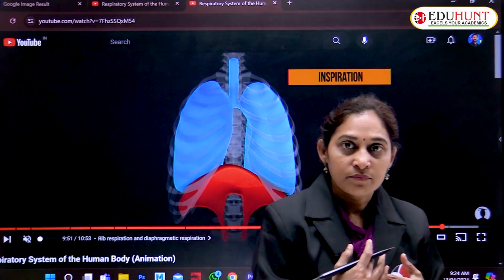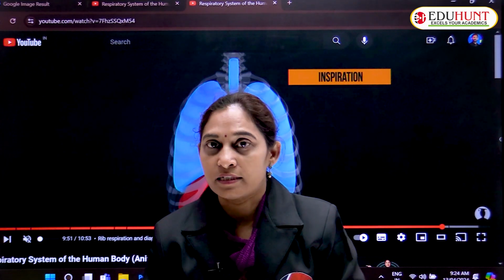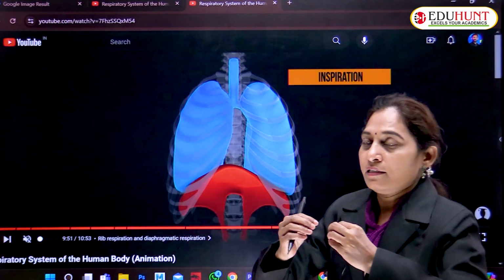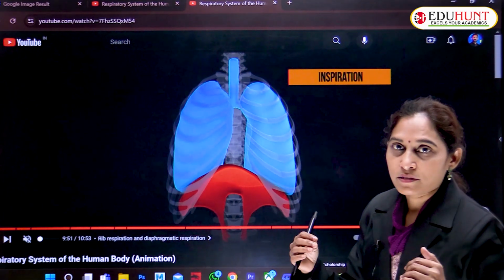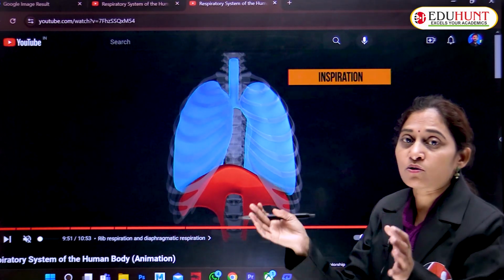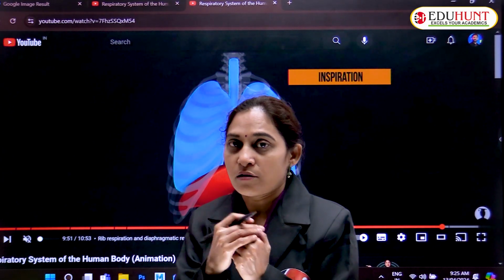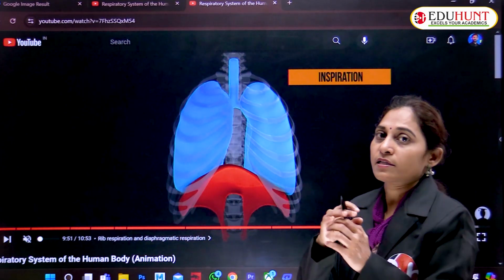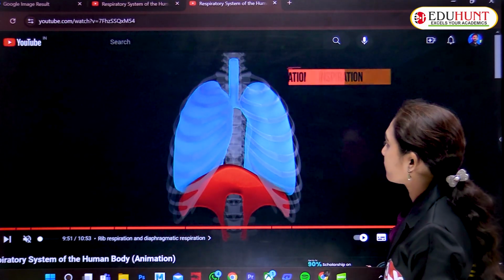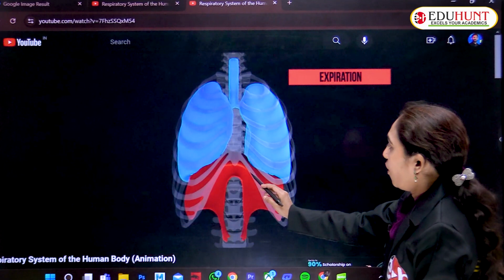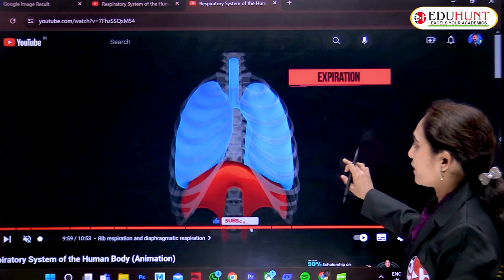Whenever the diaphragm contracts and the intercostal muscles contract, it gives some space. That means expansion of the thoracic cavity takes place while the intercostal muscles and diaphragm contract. While they are contracting, inspiration is taking place.